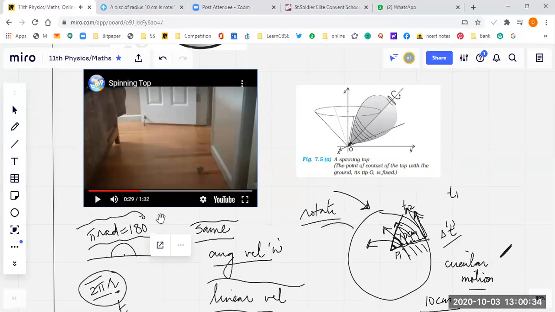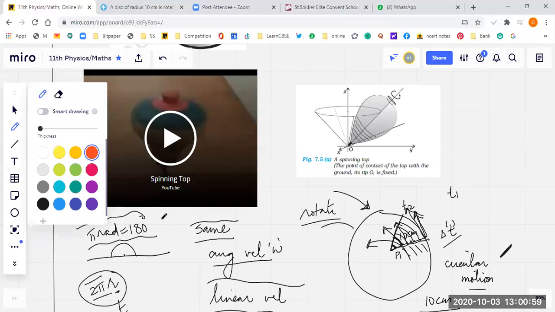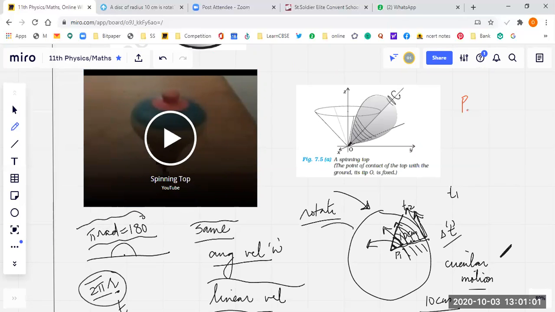Great. Students, such a motion is known as precession. Let me write it down for you. Yes, this kind of motion is known as precession. So how do you define precession?